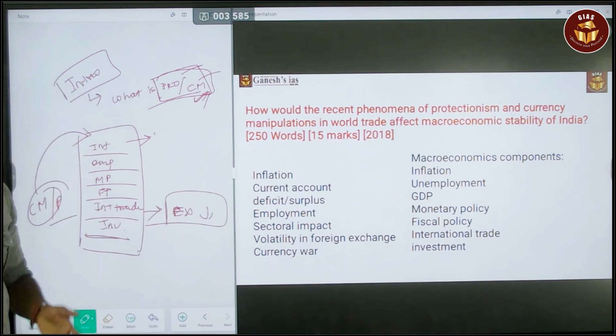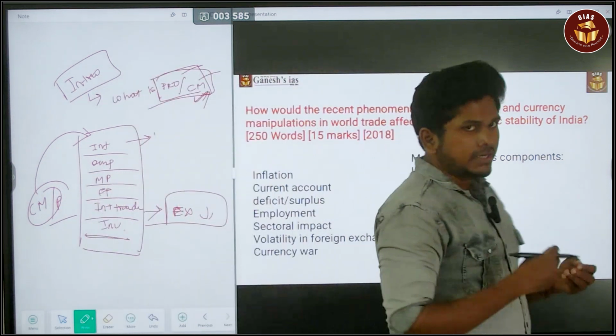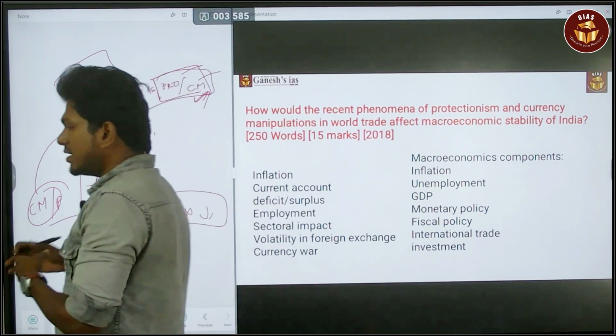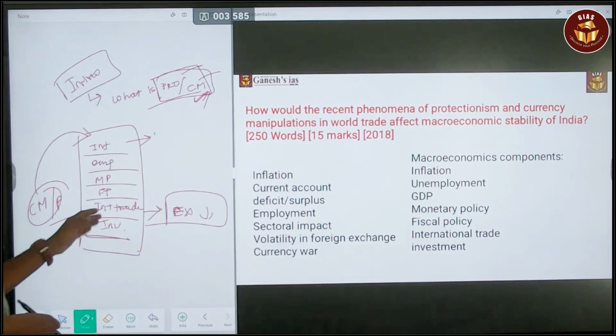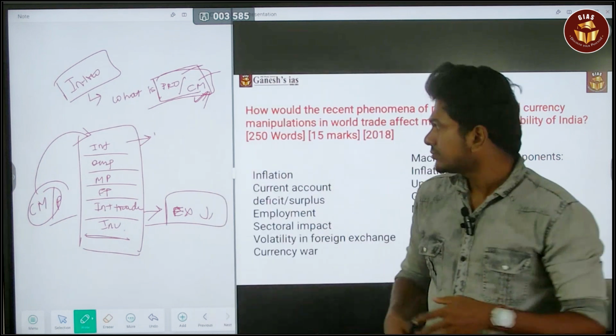This is the first thing you can say. So first is international trade: how protectionism and currency manipulation affect India is that it will affect the export of goods. Simple as that.